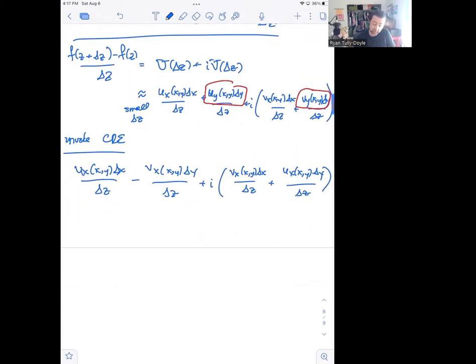I'm going to pull the ux terms together and the vx terms together. So that's going to get us ux(x,y), and then I have a delta x here and an i delta y over delta z here.